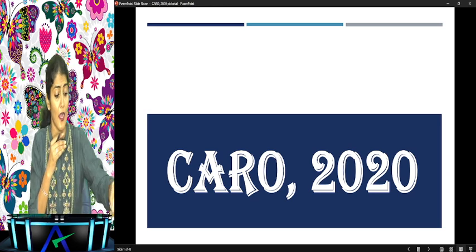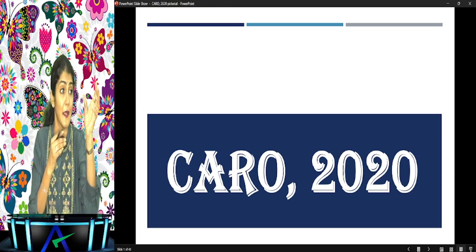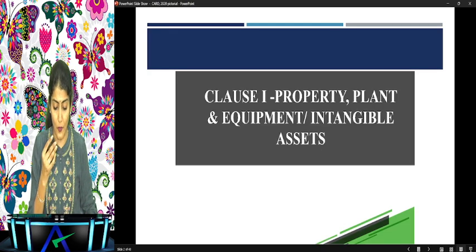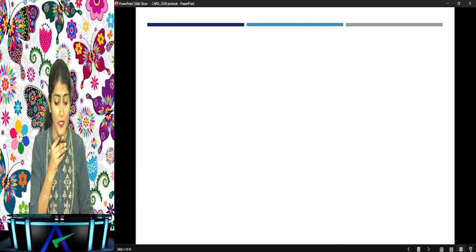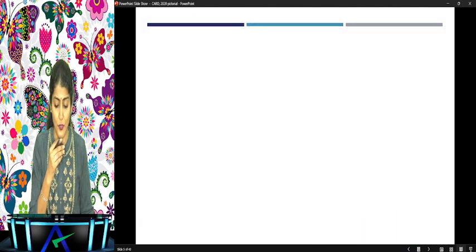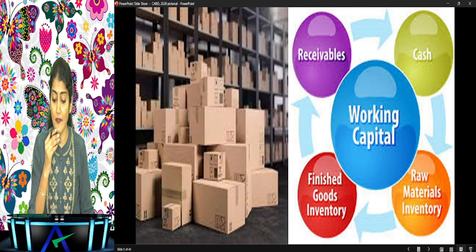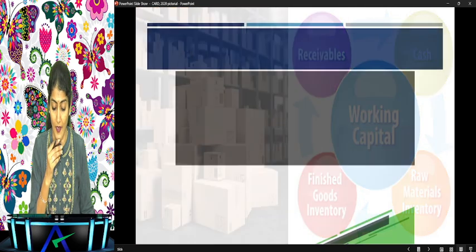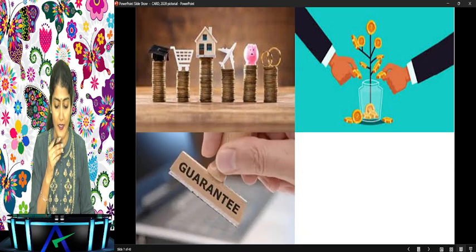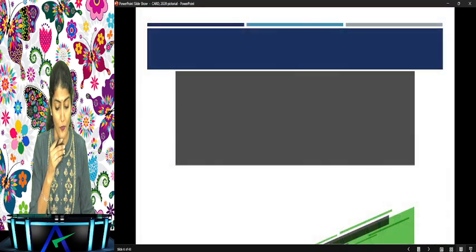Anyways, I think by now we have learned the entire names and numbers of the clauses of CARO 2020 at least, right? So clause 1, which is regarding the property, plant, equipment and the intangible assets, right? Then clause 2, which is regarding the inventories and the working capital, okay, right? Then clause 3, which is regarding the loans, investments, guarantees and the security. Clause 4 is also what?